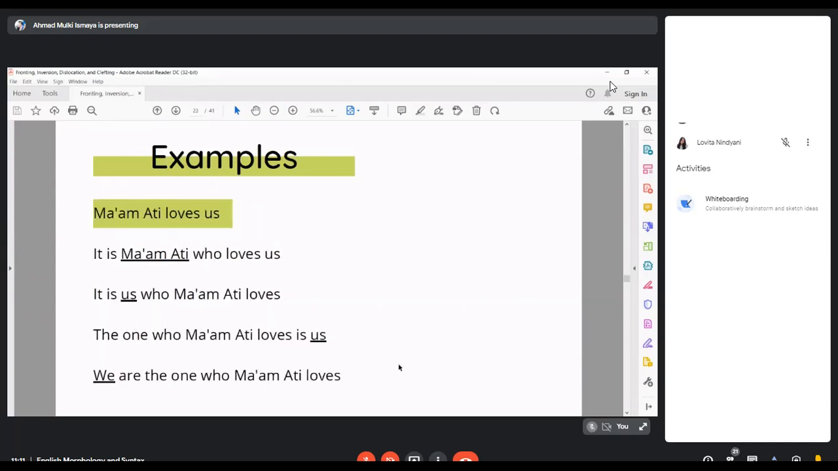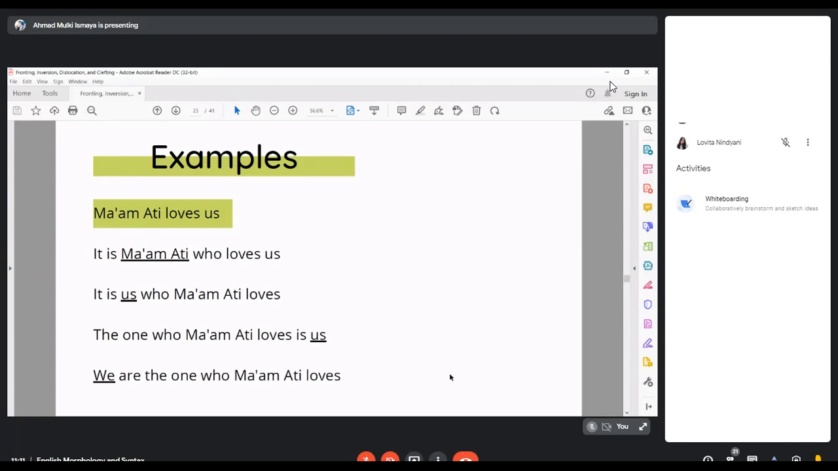It's quite simple actually. For example, Ma'am Ati loves us, but we don't know what we want to emphasize in the sentence. If we want to emphasize Ma'am Ati, we can say it is Ma'am Ati who loves us, or it is us who Ma'am Ati loves. If we want to emphasize us, another form is the one who Ma'am Ati loves is us, and we are the one who Ma'am Ati loves.